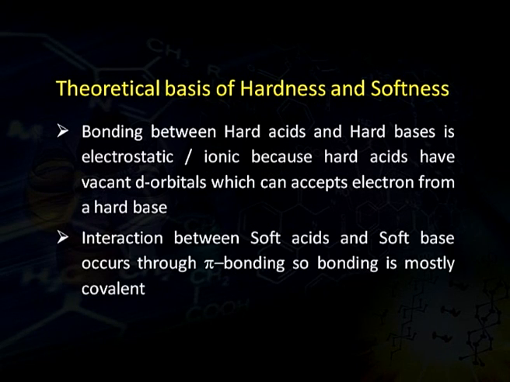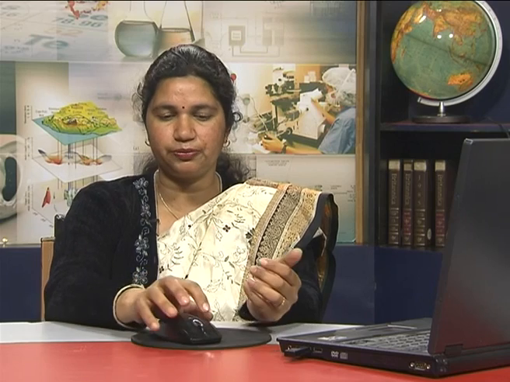In case of soft acid and soft base, interaction occurs through pi bonding. So, it is mostly covalent. This is because, as we have seen, the soft acid has nearly full d orbitals. Since these have full d orbitals, there is no chance of electron transfer, but here pi bond can be easily formed and hence the bond is a covalent one.